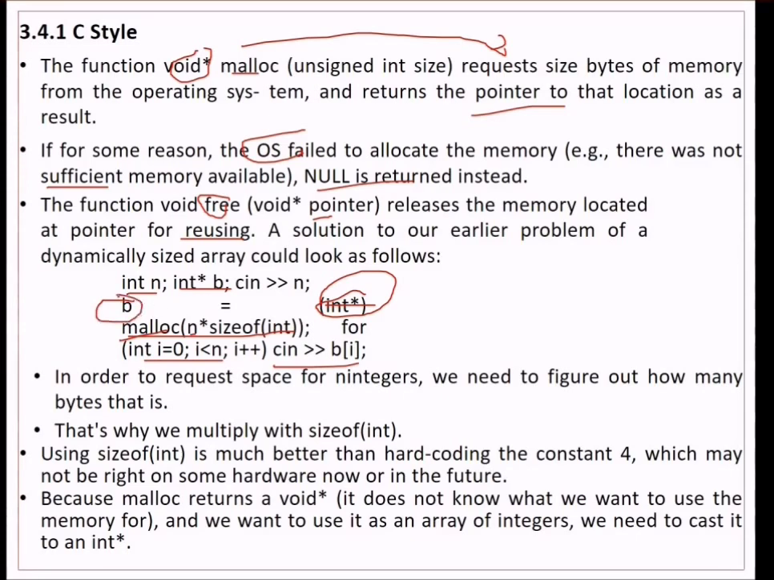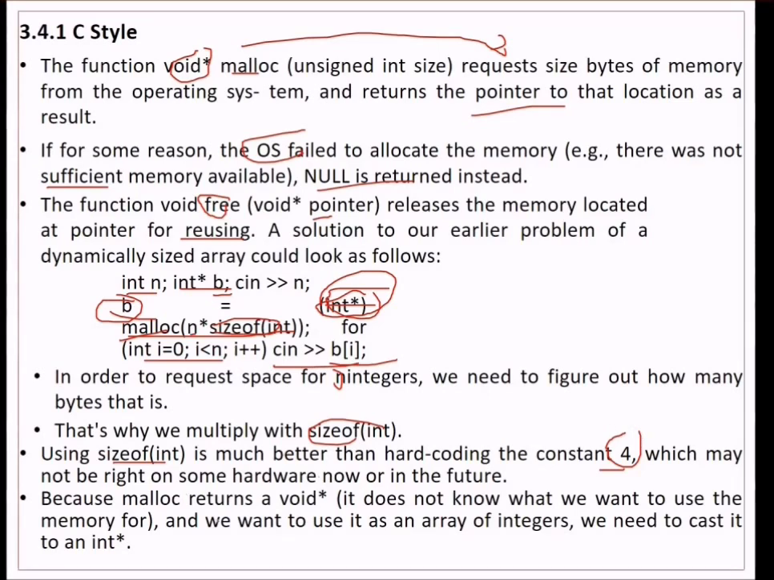This b is a pointer. What we allocated through malloc has to be typecast by ourselves to int star, and then b can be easily printed. In order to request space for n integers, we need to figure out how many bytes that is. This is done with size of integer. We multiply by size of integer rather than hard coding it, because in future it may go to 8 or some other value.